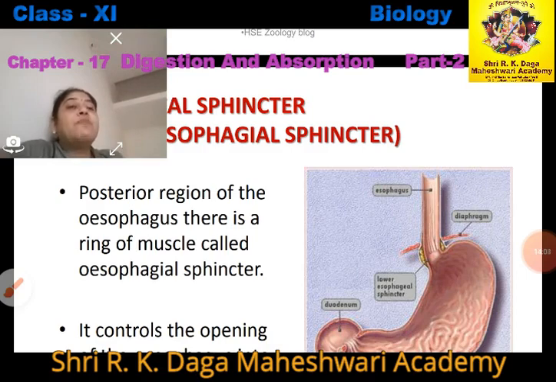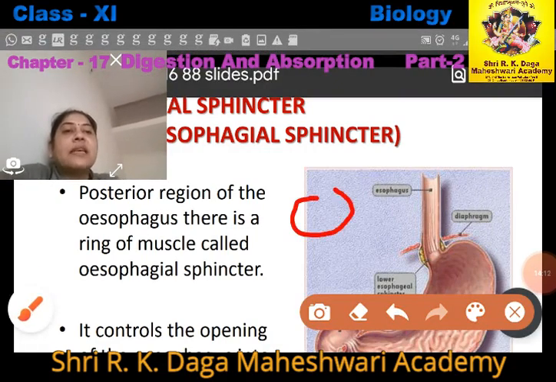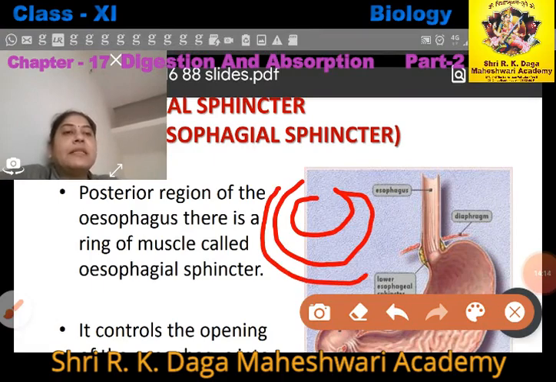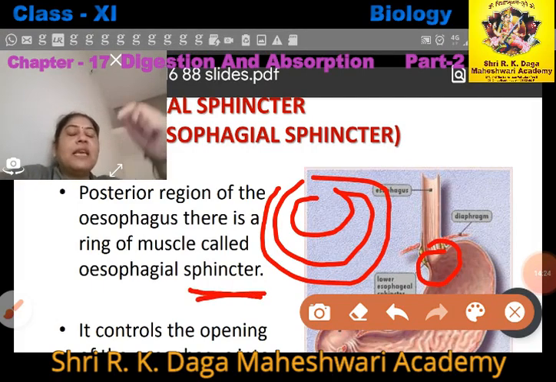There is a ring of muscle at the end of the esophagus which opens into the stomach. These muscles are ring-sized, and that's why these particular muscles are called sphincters. The muscles which are ring-shaped are called sphincter muscles, right.